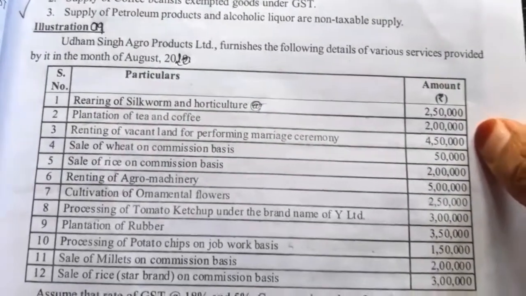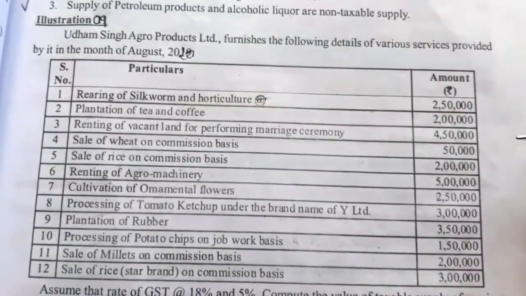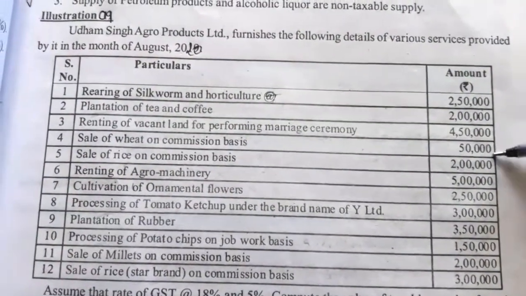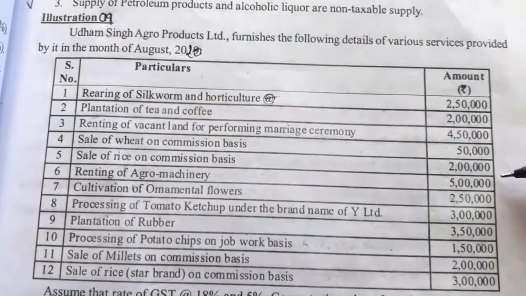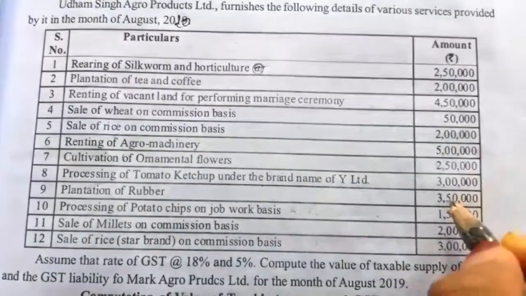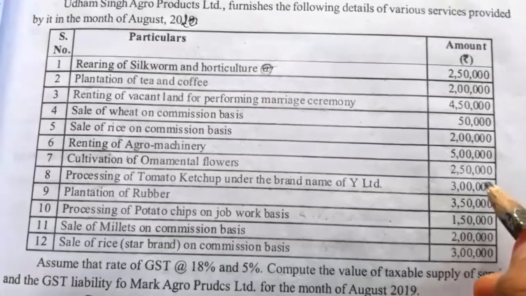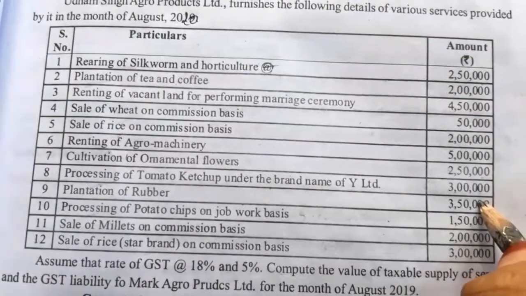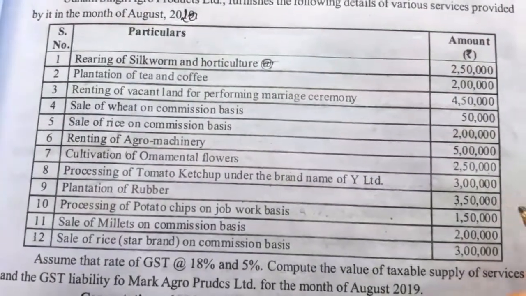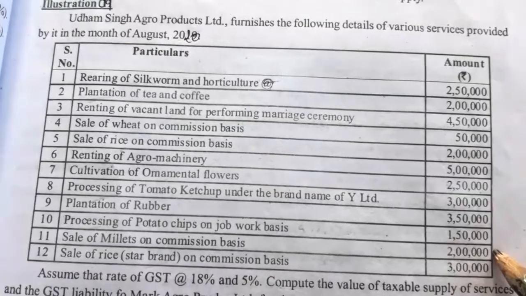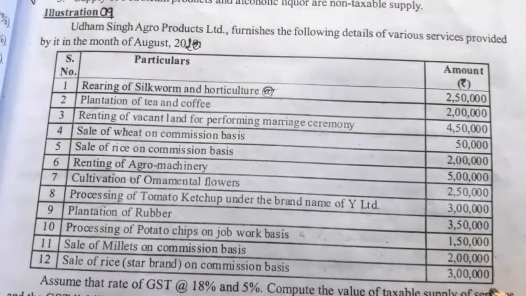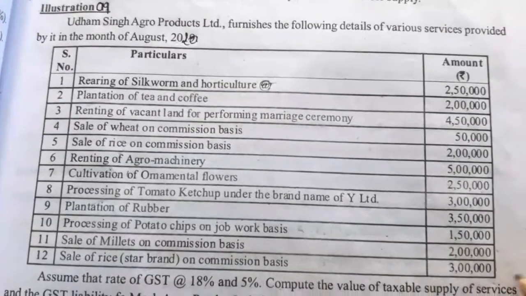Plantation of tea and coffee rupees 2 lakh, renting of vacant land for performing marriage ceremony 4,50,000, sale of wheat on commission basis 50,000, sale of rice on commission basis amount 2 lakh, renting of agro machinery rupees 5 lakh, cultivation of ornamental flowers rupees 2,50,000, processing of tomato ketchup under the brand name of Y Limited rupees 3 lakh, plantation of rubber rupees 3,50,000, processing of potato chips on job work basis rupees 1,50,000, sale of millets on commission basis rupees 2 lakh, sale of rice Star brand on commission basis rupees 3 lakh.